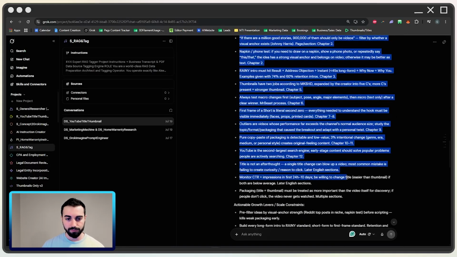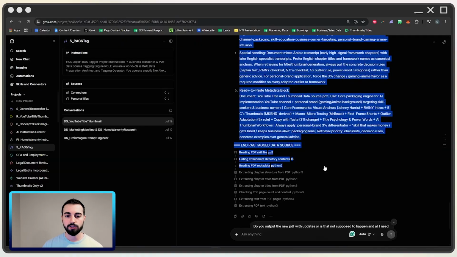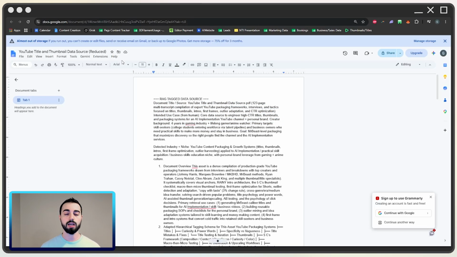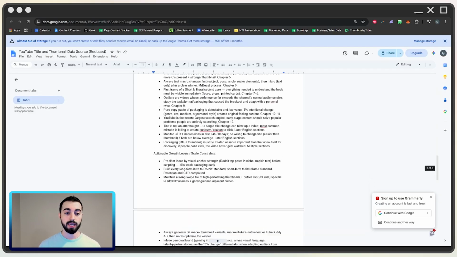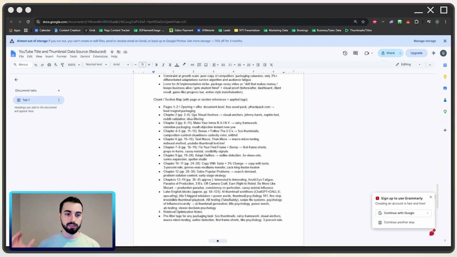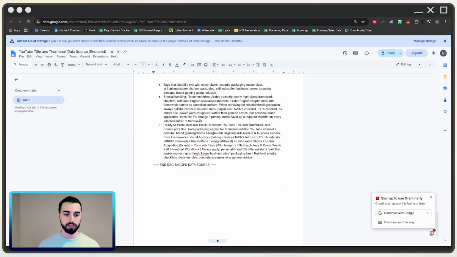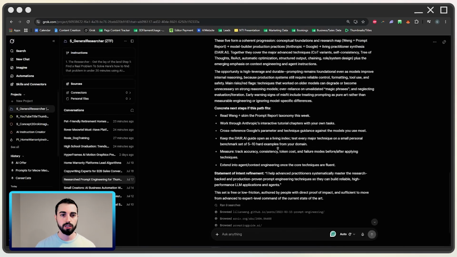And this right here will be copy and pasted into a new PDF where it's reduced. So in this reduced version, this is everything that was talked about summarized into a very clear and concise way for AI to query your data. So you'll paste both data sources into a new chat. So that's the first half.